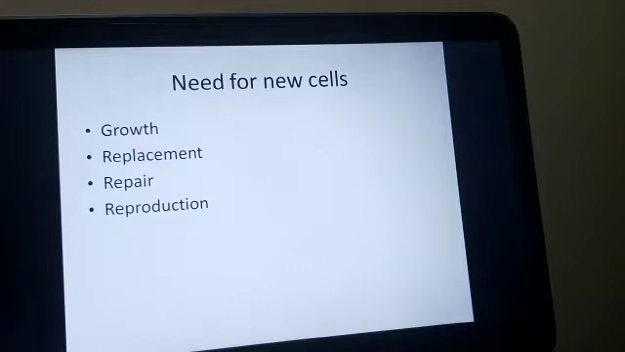An amoeba reproduces by binary fission, that is, the parental cell divides and forms two cells. Whereas human beings reproduce by sexual reproduction, in which haploid cells are formed. A female forms the egg from the ovary and the male forms sperm.